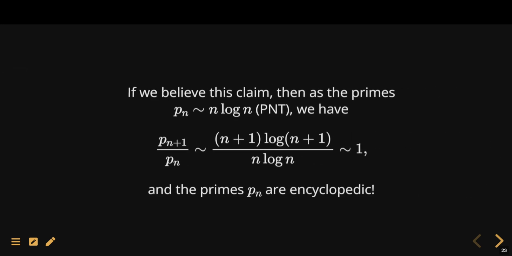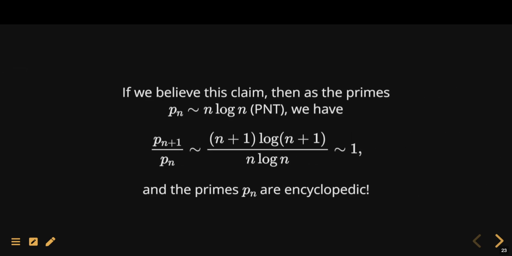Since by the prime number theorem, we know that p_n is asymptotically n log n, you can show that the consecutive ratio of the primes p_{n+1} to p_n has a limit of 1. You can show this by using simple L'Hopital's rule. And therefore, by that proposition, the primes are encyclopedic in any base. And therefore, your phone number or chosen string will show up somewhere in some prime.